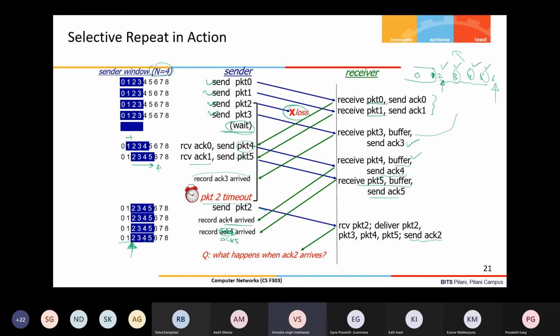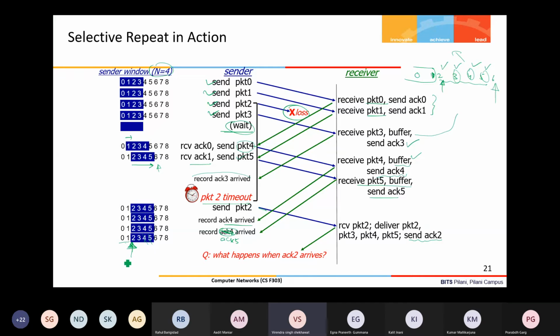But the send base will not shift, because the window cannot slide after receiving the acknowledgements for 4 and 5. The window can slide only if the acknowledgements are received in order. Otherwise, if it slid after 4 and 5 were received, it would think 6, 7 can be sent, and that would be a problem. So window sliding will happen only if in-order acknowledgements are received for in-order packets.